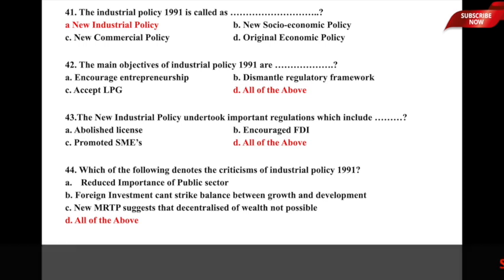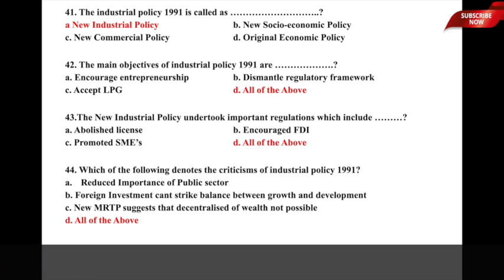Let us now move to the next one, very important question. The main objectives of industrial policy 1991 are dash. The main objectives of industrial policy 1991 are option A, encourage entrepreneurship, B, dismantle regulatory framework, C, accept LPG, that is liberalization, privatization and globalization, and D, all of the above.